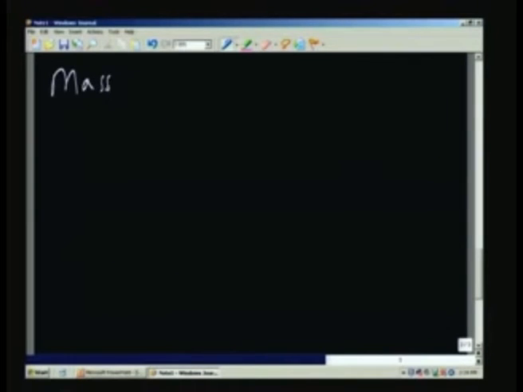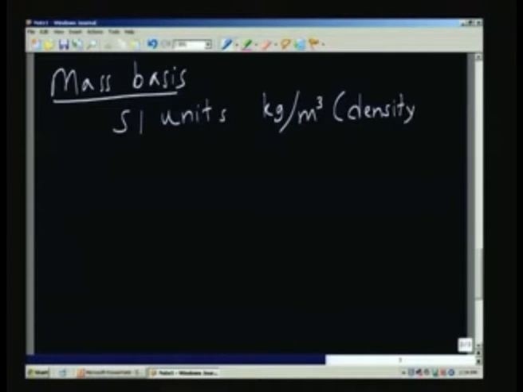So, mass basis. This is the second way of representing the presence of a particular gas species, and we would like to find out how to represent it. In principle, if I am going to use SI units, this will be simply given by kilograms per cubic meter, just the units of density. That means I would like to find out the mass of the particular species in unit volume. The unit volume here refers to the volume of the gas mixture.